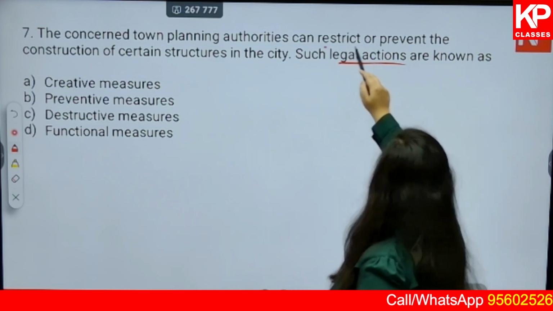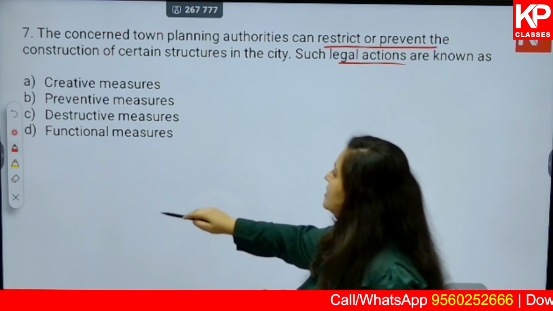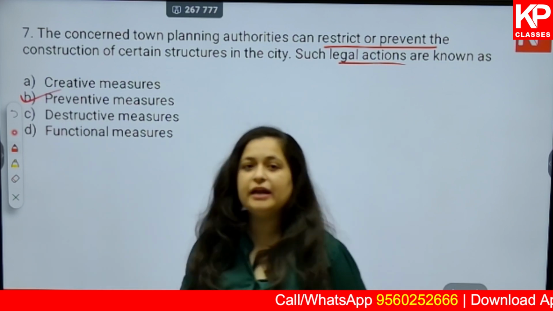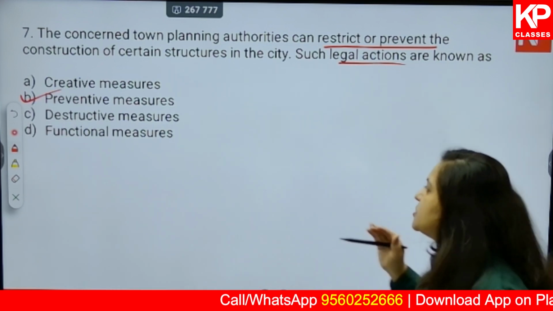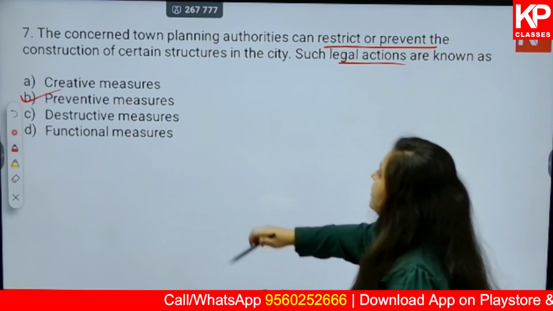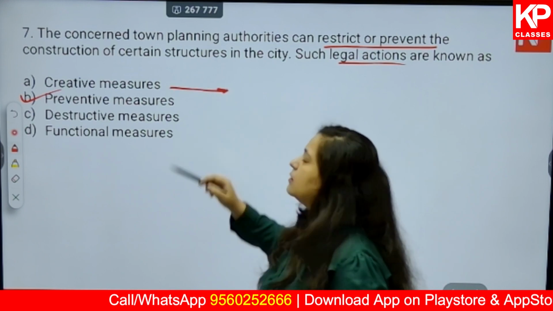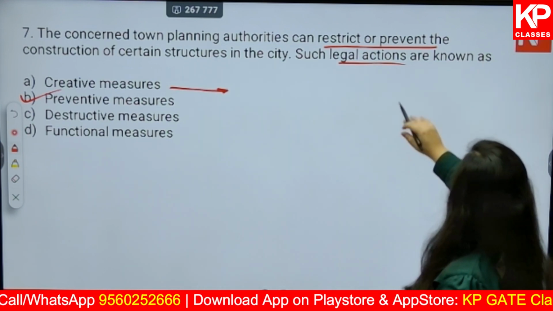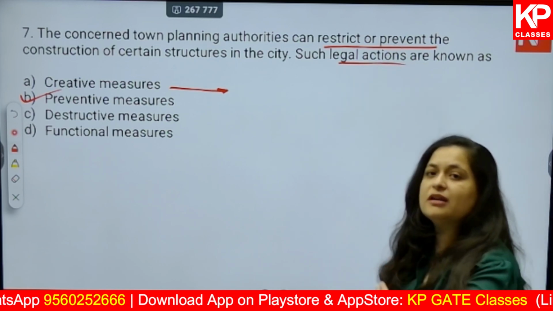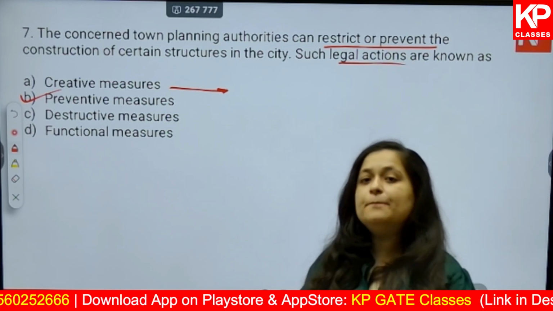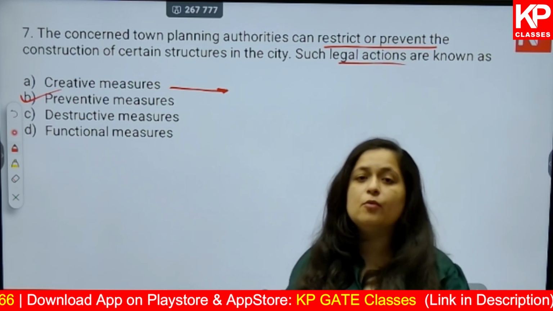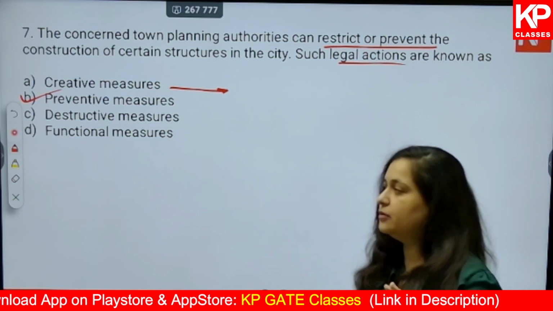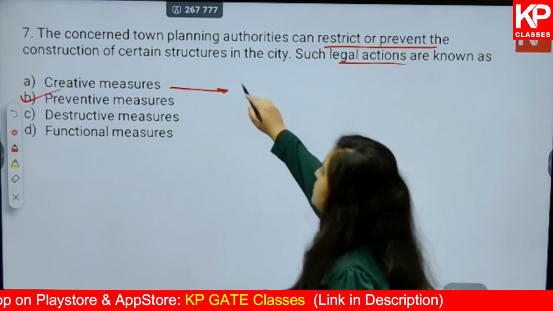So you are restricting or you are preventing. So it has to be preventive measures. Correct? As simple as that. But let's look into the other options also. Creative measures usually go ahead with something innovative, something artistic. They are not certain legal actions, and they do not restrict or they do not prevent. They promote artistic values and they promote creativity and they promote innovation. Okay. So A cannot be true.